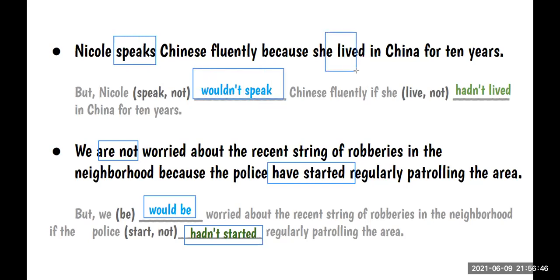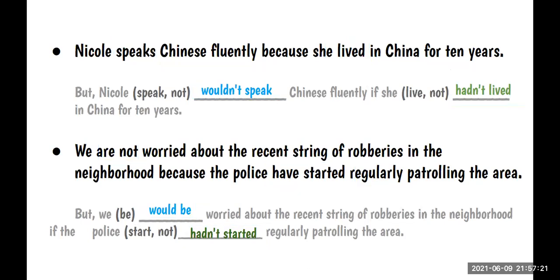Y si acá está en pasado, utilizamos el past perfect. ¿Ok? Entonces quiero que reconozcan estos tiempos gramaticales y los transformen a conditional sentences. Dicen, nosotros estaríamos preocupados de los robos en el barrio si la policía no hubiera empezado a patrullar regularmente el área. ¿Ok? Entonces, tengan en cuenta esos tiempos gramaticales.